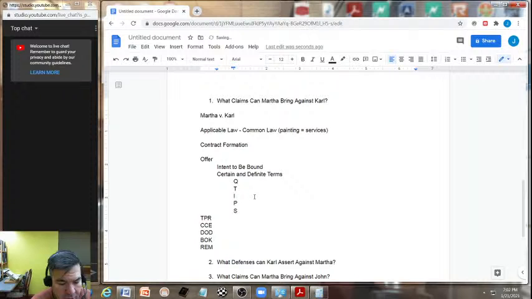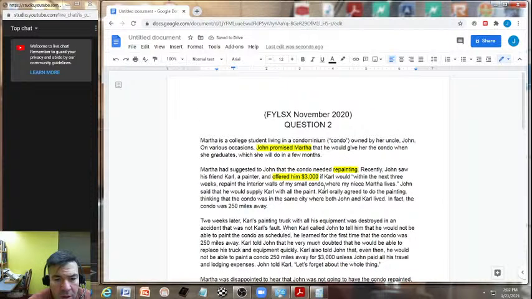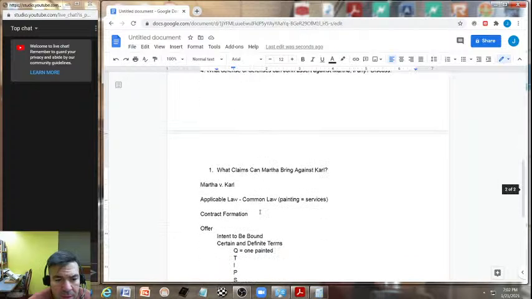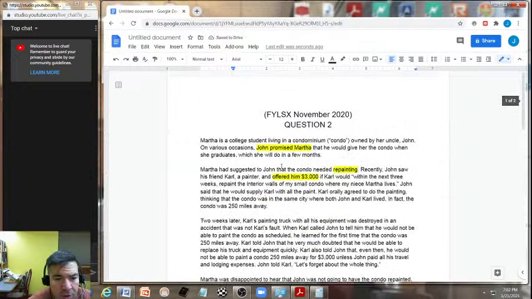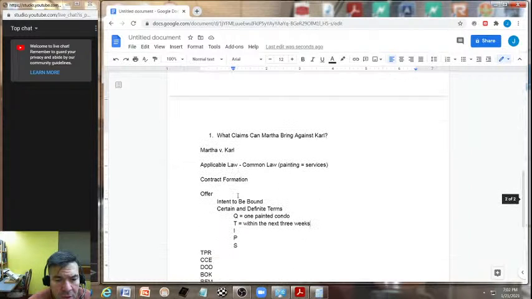So we got quantity, which would be one painted, let's see here, painted condo. Okay, time, we know that within the next 3 weeks. Okay, right up here he says within the next three weeks. Okay, and then interested parties, we know this. Oh, excuse me, I'm doing Martha versus Carl. Oh yeah, okay, yeah. I'm sorry.